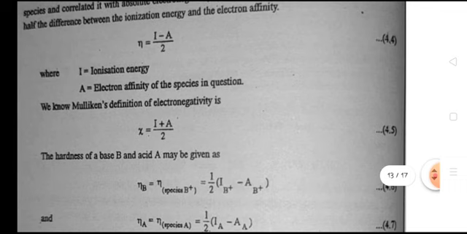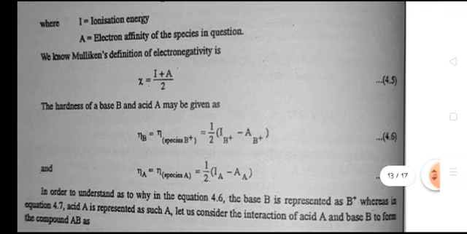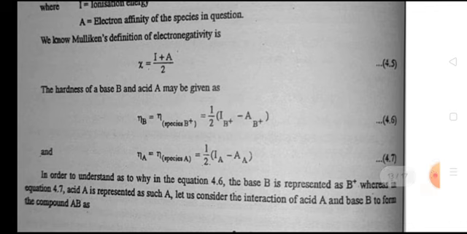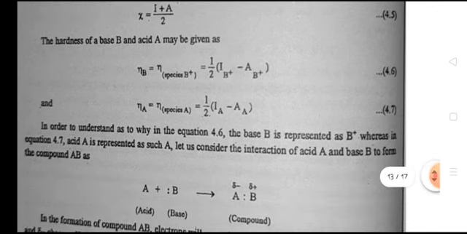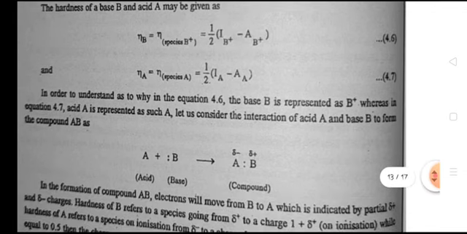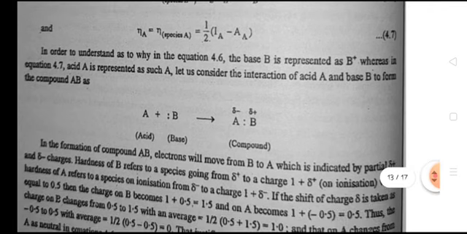Eta is equal to (I minus A) by 2, where I is the ionization energy and A is the electron affinity of the species in question. We know the Mulliken definition of electronegativity is kappa equal to (I plus A) by 2. Hardness of base and acid may be given as eta B, which is eta of species B positive, equal to half (IB positive minus AB positive). Eta A is equal to eta of species A, equal to half (IA minus AA).